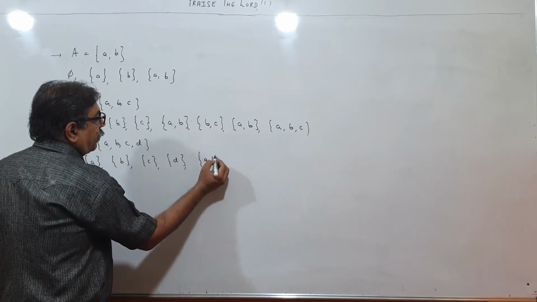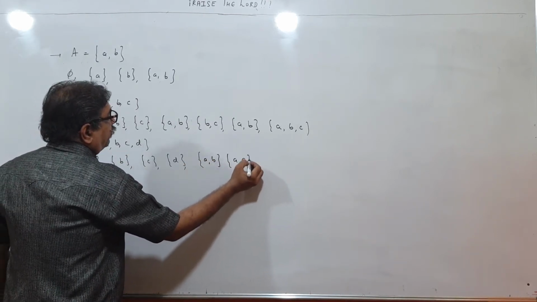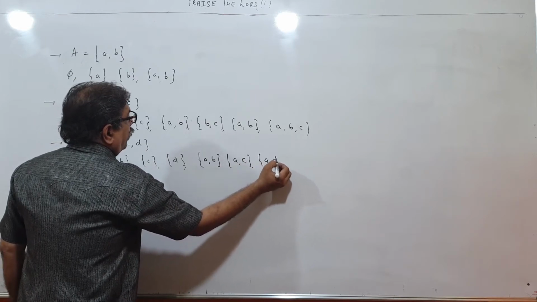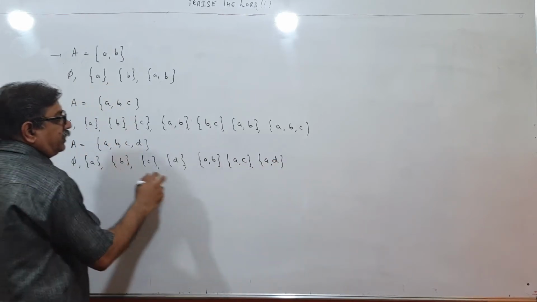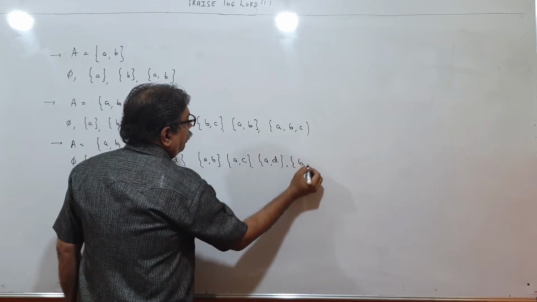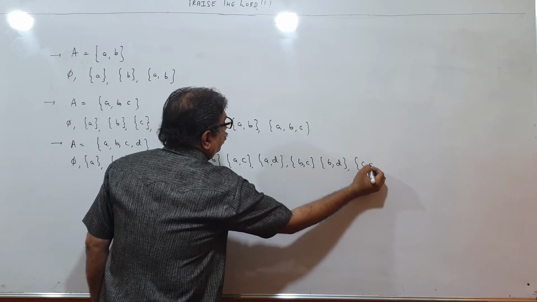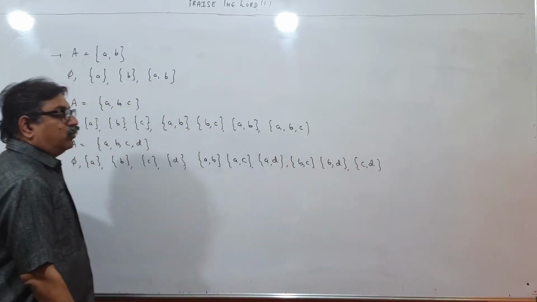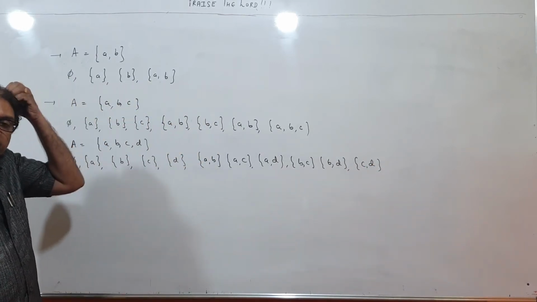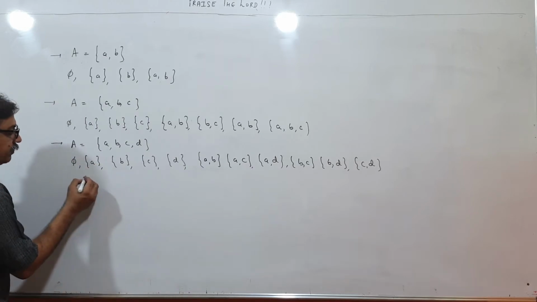0 element, 1 element, now two elements: AB, AC, AD. Then take with B: BC, BD, and then CD. So pairing of 2 is over. There is no other pair for 2 elements. Let's go for 3.